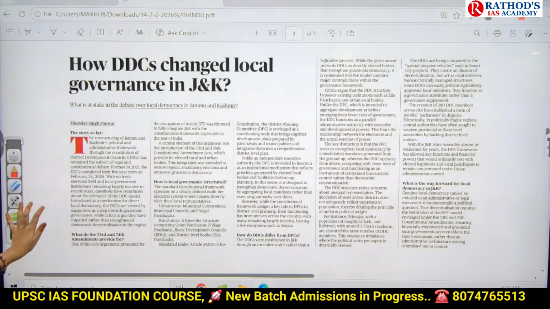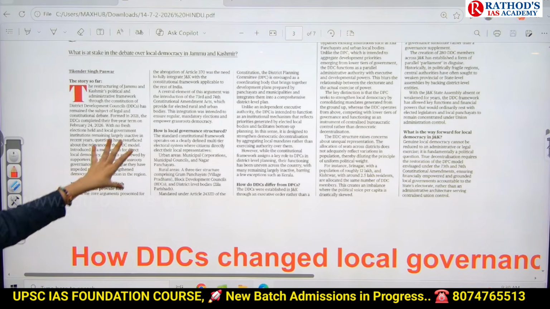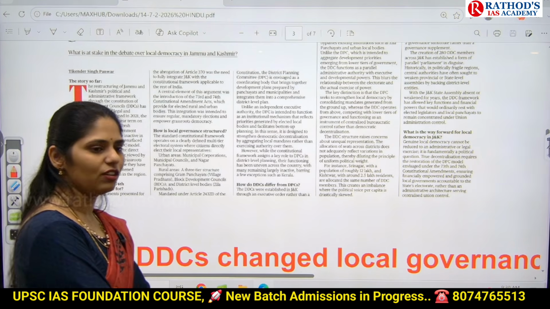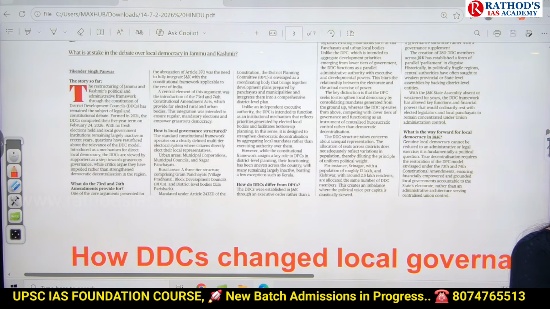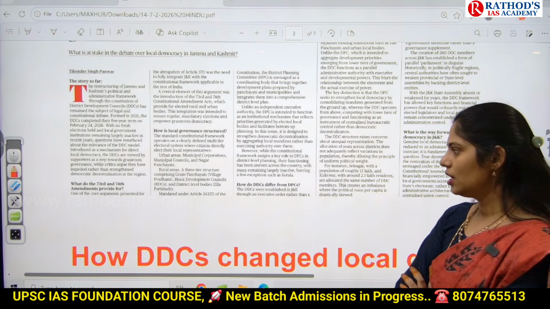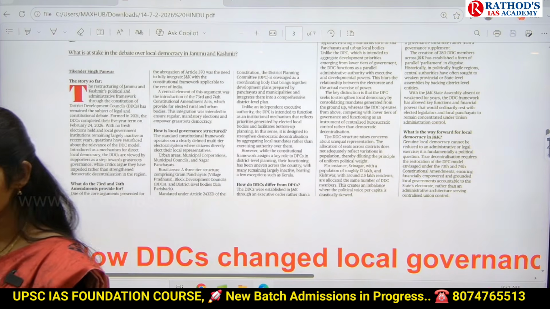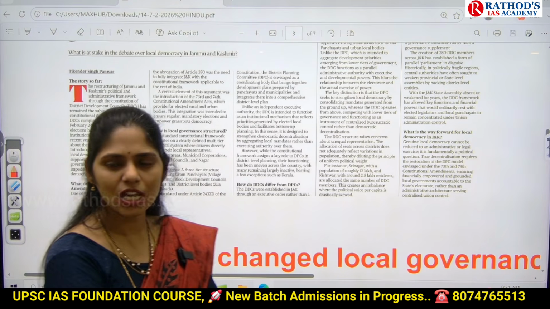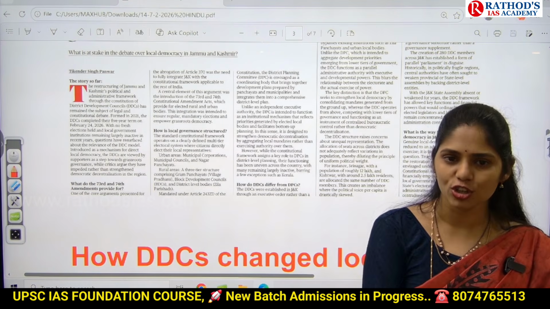Do you know what the 73rd and 74th Constitutional Amendment Acts are? Because there is one paragraph given here about the 73rd and 74th. What do they talk about? Yes, the 73rd talks about Panchayats and the 74th talks about municipalities. Are they present in our original Constitution? No, Panchayats and municipalities are not part of our original Constitution.